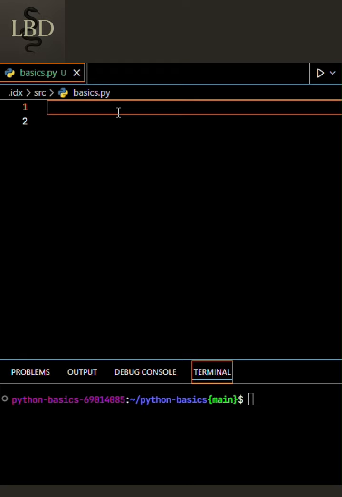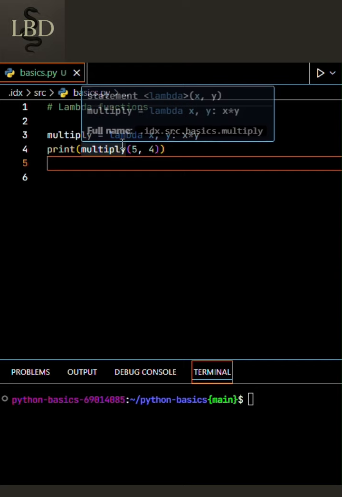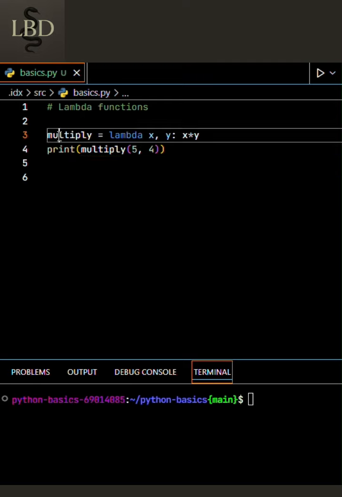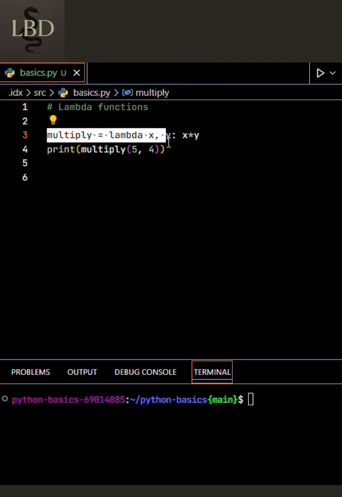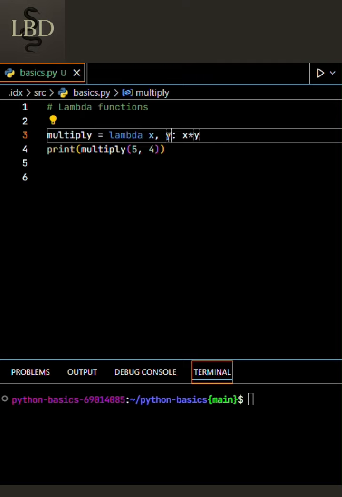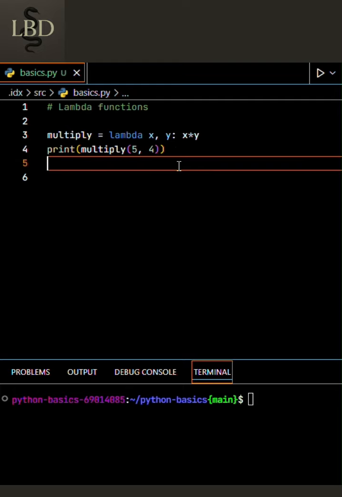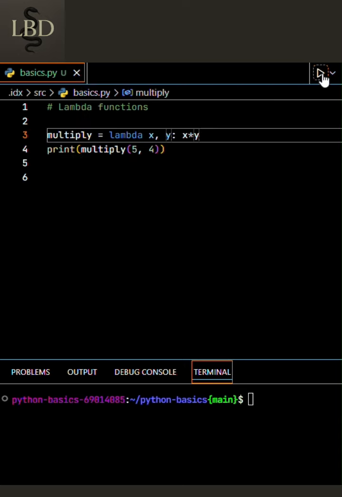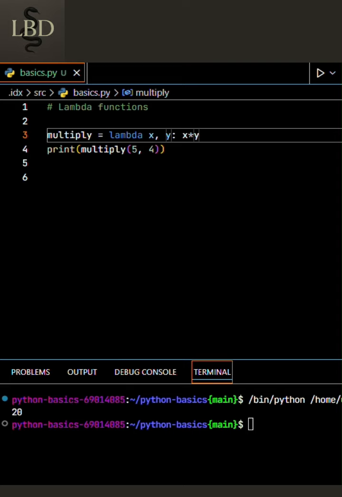Imagine you have a function that just multiplies two numbers, and you would have to write a whole definition for that multiply function and write the function body in it. Now with lambda, you can simply write multiply equals lambda x comma y, where x and y are the two parameters, the numbers that you want to multiply, and then the operation. We can simply take a print statement, call the multiply lambda function that you have created, and pass the arguments. In this example, 5 and 4, and if we run it, we'll get the output 20.